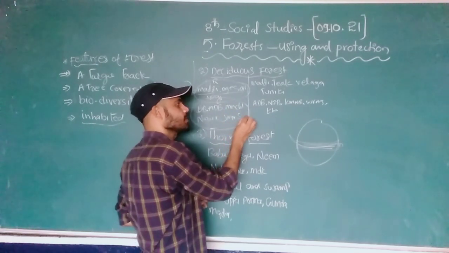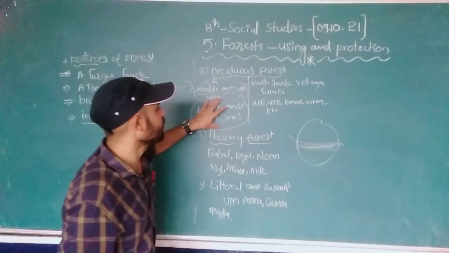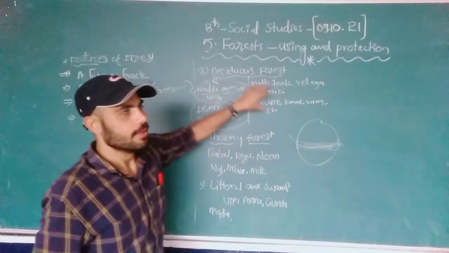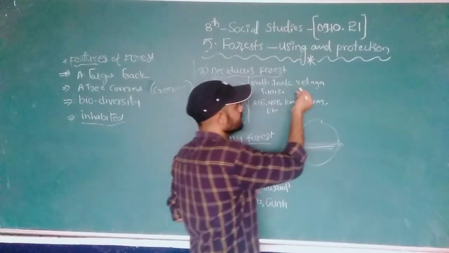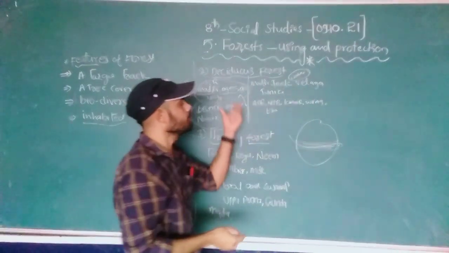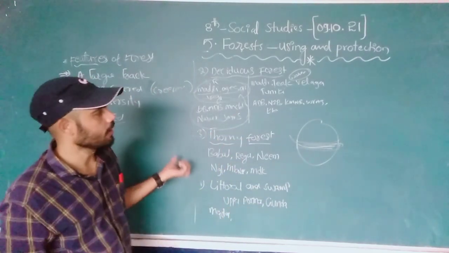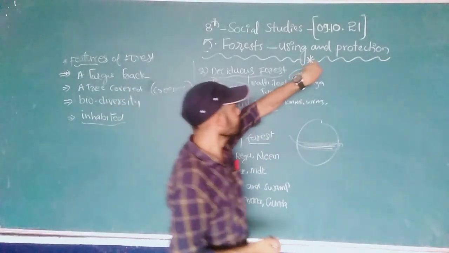In the deciduous forest we have different trees. Why? Because this area receives more rainfall compared to that area, right? And that area receives warmth and doesn't receive that much rainfall. Some months they receive rainfall, some months they don't, and in some months they receive warmth. Which trees grow in this area?